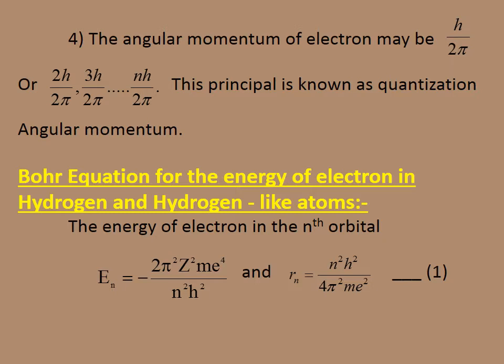The next one is the Bohr equation for the energy of the electron in hydrogen and hydrogen-like atoms. The energy of the electron in the nth orbit is given by En equals minus 2 pi square z square m e power 4 divided by n square h square, and the radius of the orbit Rn will be equal to n square h square divided by 4 pi square m e power 4.